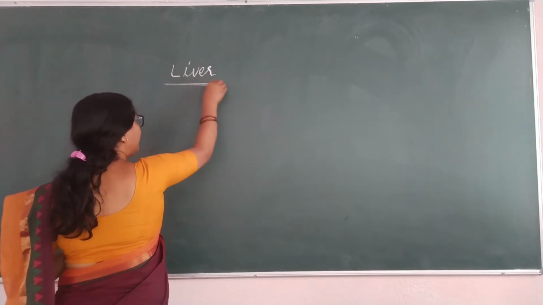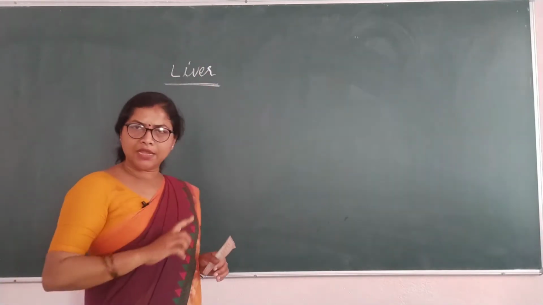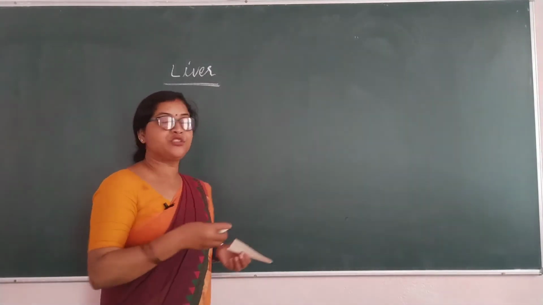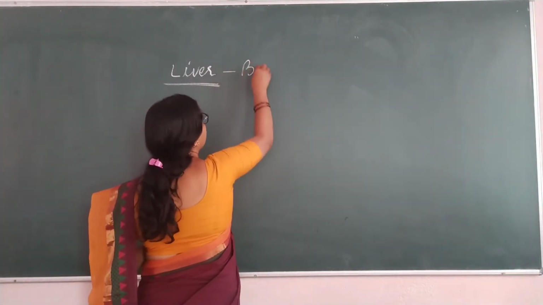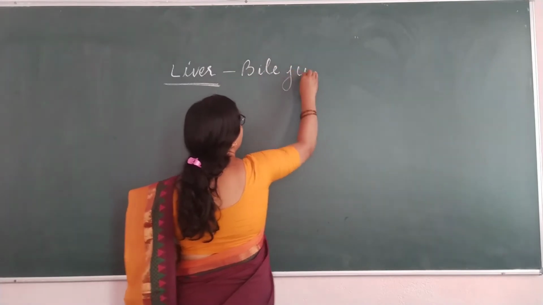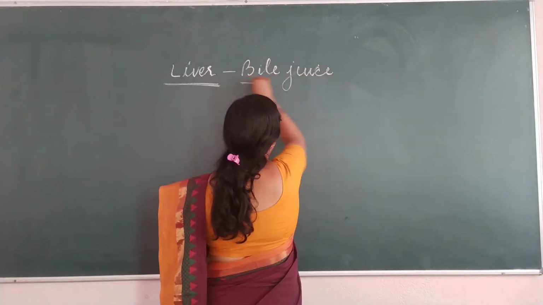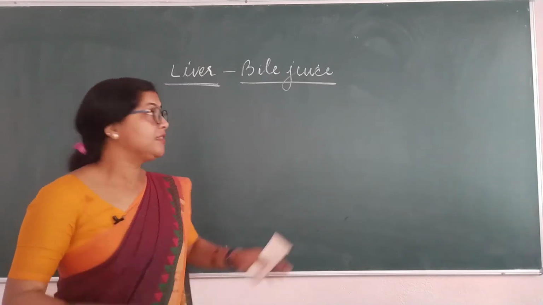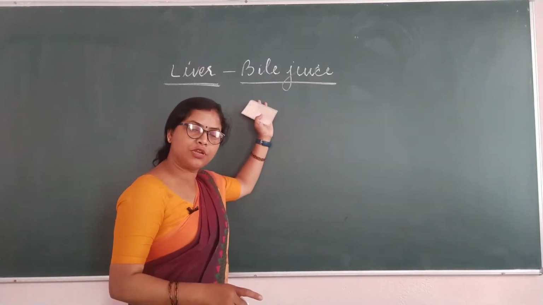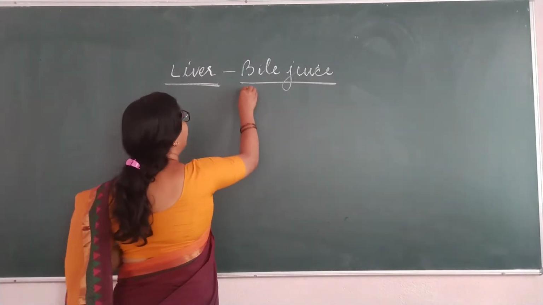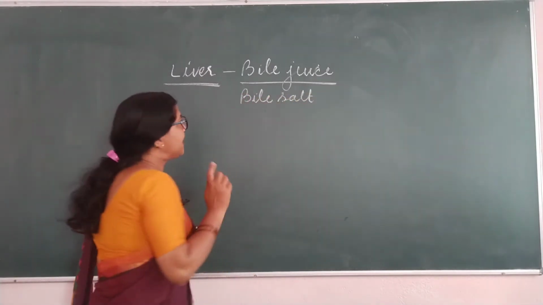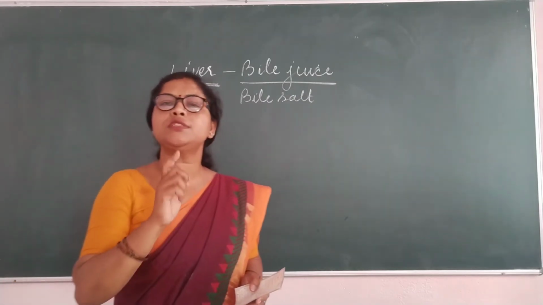About the liver, I had only told this is the largest gland in our body. Its secretion is known as bile juice. What is it known as? Bile juice. But do you know, this gland never gives enzymes. Bile juice is not an enzyme. It consists of bile salt. What does it consist of? Bile salt.